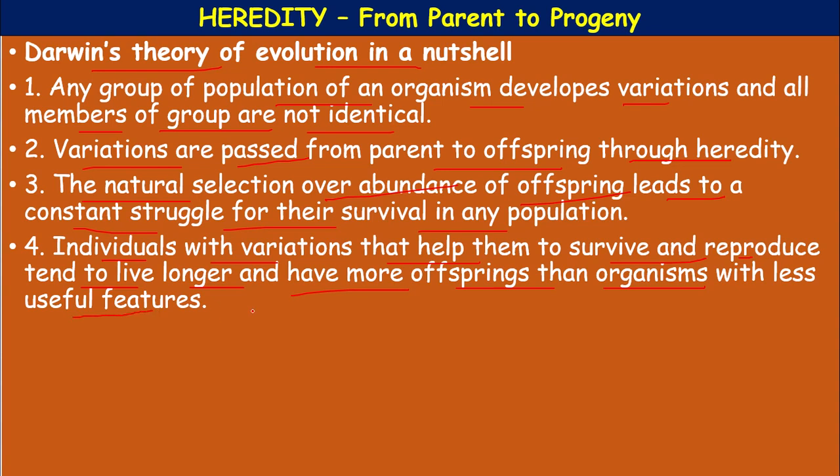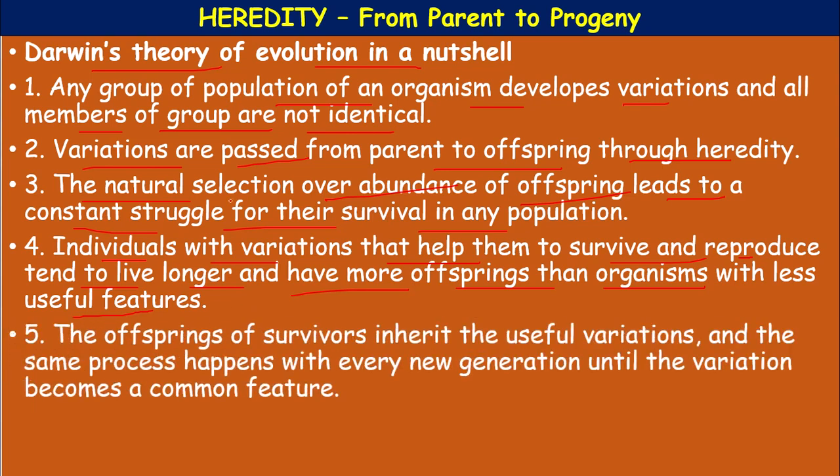See, slowly you can go through these points. You can understand survival of the fittest, struggle for existence. The nature itself will select which organisms survive in nature. So, you apply this formula to your surroundings.